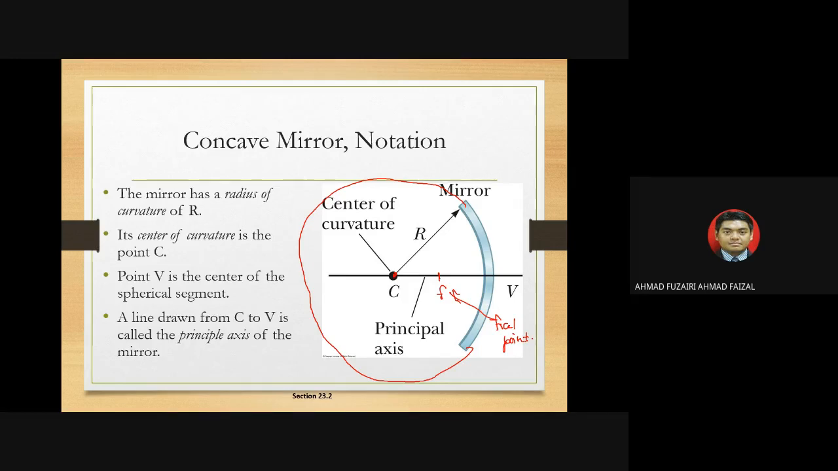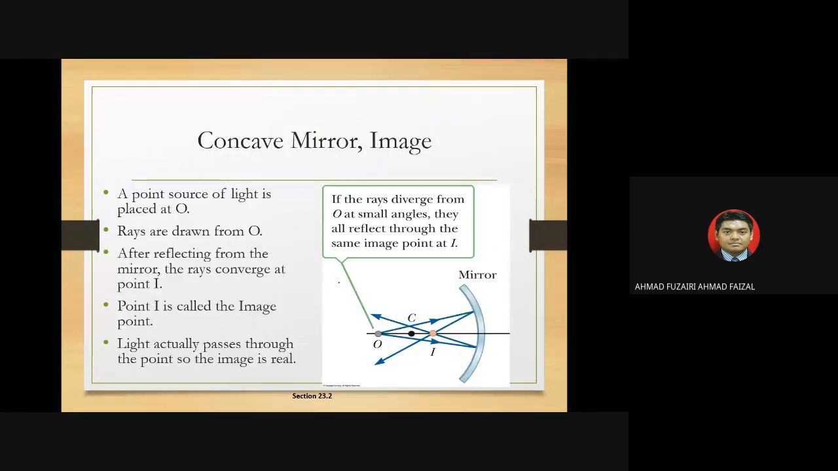For the concave mirror, the center of the sphere is called the center of curvature, while point V is the center of the spherical segment. A line drawn from C to V is called the principal axis. It's very important that there is a principal axis. This is called the principal axis.